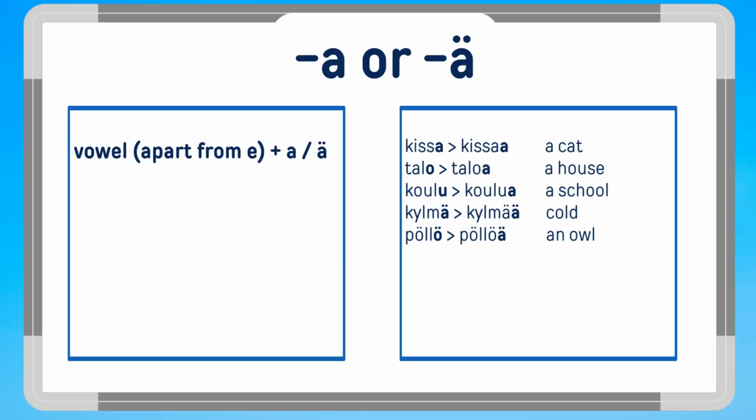Kissa, kissaa. Talo, taloa. Koulu, koulua.